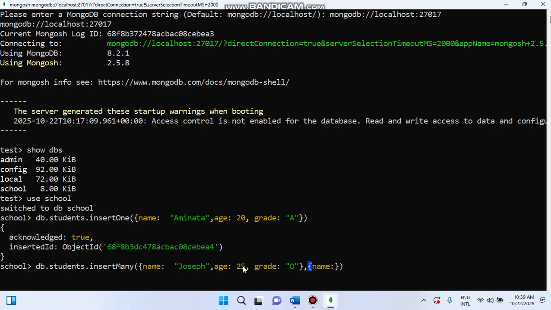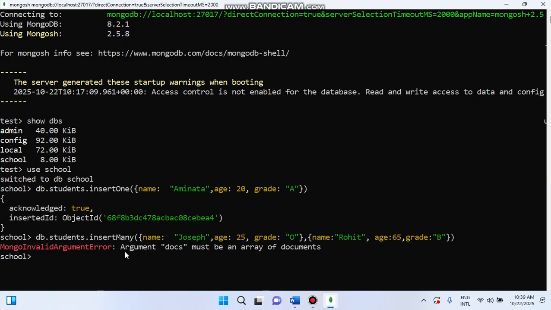Suppose I'm writing my name, Rohit, then a comma, then the age, maybe 65, comma, then the grade. Suppose I got a B grade. Like that, and hit the enter button.